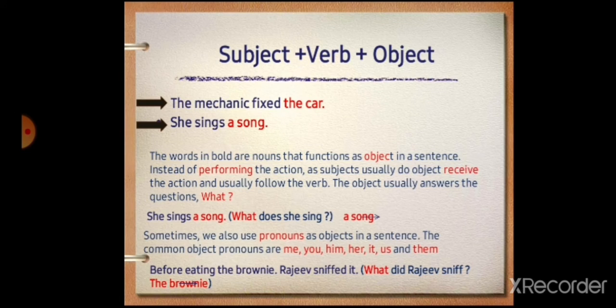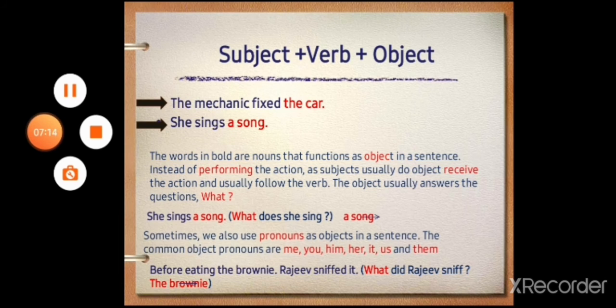Now, "The mechanic fixed the car." "She sings a song." Here, the words in bold are nouns that function as objects in a sentence. Instead of performing the action as subjects usually do, objects receive the action and usually follow the verb. The object usually answers the question what. Remember, children, the object usually answers the question what. She sings a song. What does she sing? A song.